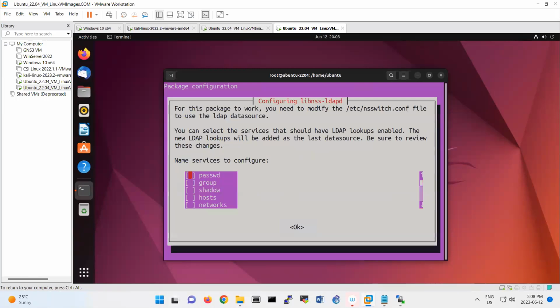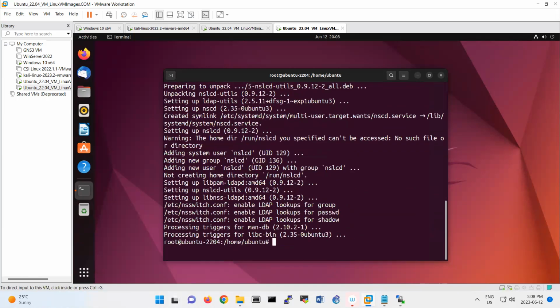At this step, you use the space key to select. So you press space, you select passwd, group, and shadow. And then press tab to go to the OK, and click OK, and it will install this part for you. So then you do systemctl restart nscd, nslcd. So you restart those services that we have for a client.